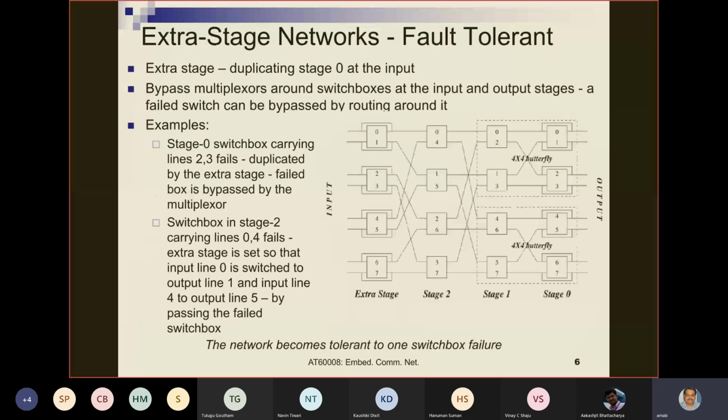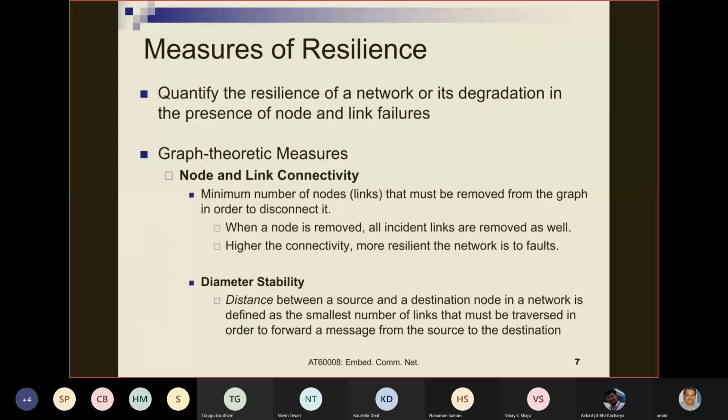We learned why this basic butterfly network is non-fault tolerant, and we also saw how the structure can be made fault tolerant by adding an extra stage. Up to this, is there any question?